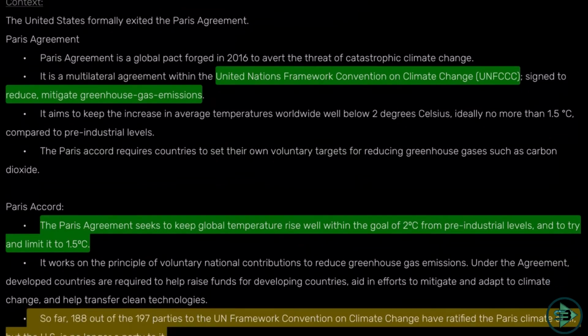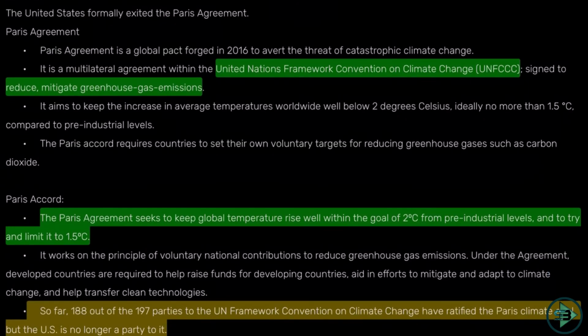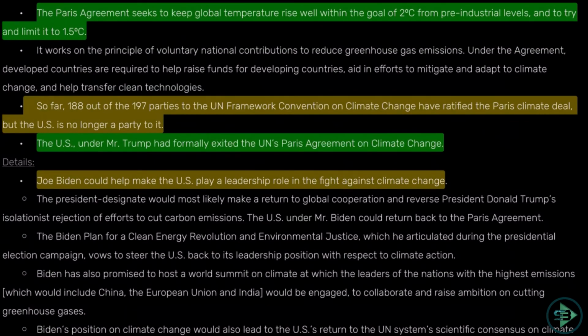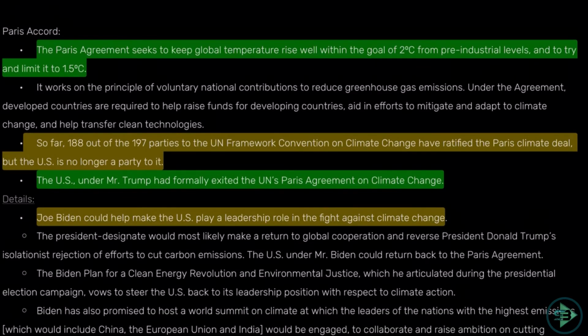So far, 188 out of the 197 parties to the United Nations Framework Convention on Climate Change have ratified the Paris Climate Deal, but the US is no longer a party to it. Now imagine such a big agreement which is helping the environment, and the US is saying, I am not part of this. So the US under Mr. Trump has formally exited the UN Paris Agreement on Climate Change. Now why is the US doing that? See, when you are curbing the carbon dioxide emission of a country, you are telling the manufacturing industries in that country to produce less.